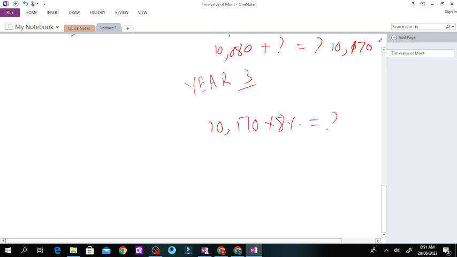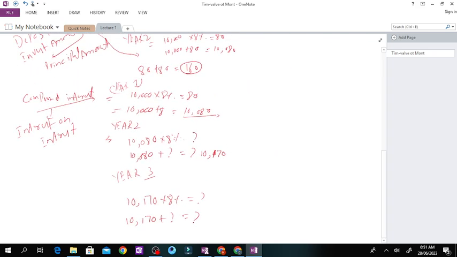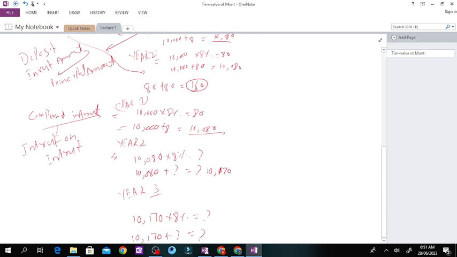We have a particular amount, and 10,170 plus that particular amount, we have this one. So when you make a comparison, you have a higher amount in compound interest. Why? Because it is based on interest on interest. That is the difference between the two kinds of interest.